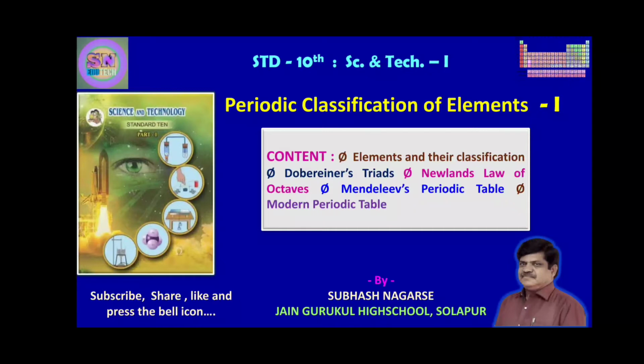I welcome all of you to this session of 10th Standard Science and Technology Part 1. The topic is Periodic Classification of the Elements, Part 1. In this session, we are going to discuss elements and their classification, Dobereiner's triads, Newland's law of octaves, Mendeleev's periodic table, and the modern periodic table.